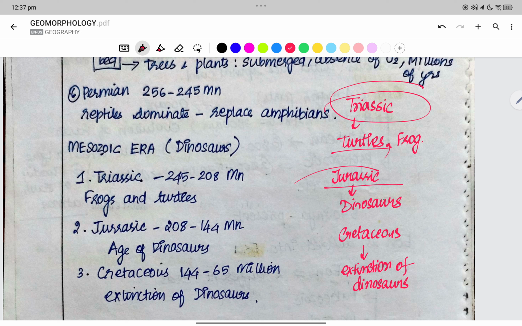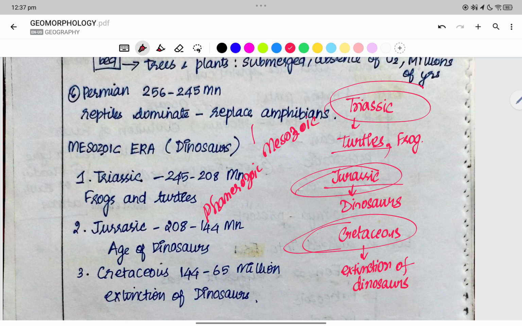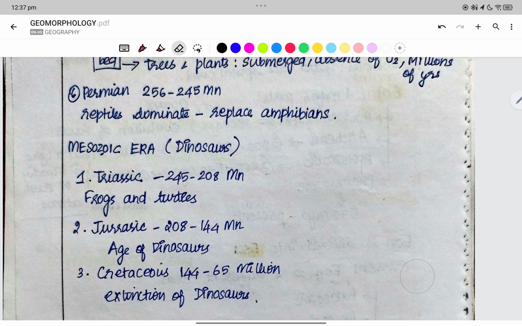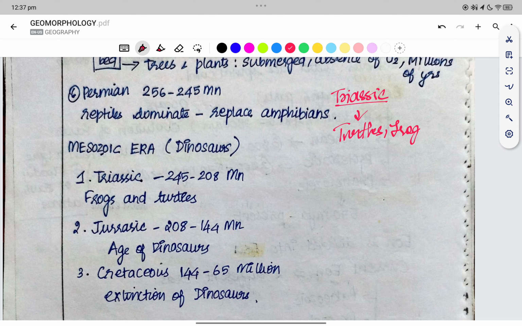So Triassic, Jurassic, Cretaceous periods are in the Mesozoic era. Mesozoic era belongs to the Phanerozoic eon. This is the current eon. Paleozoic is divided into Cambrian, Ordovician, Silurian, Devonian, then Carboniferous and Permian. Now here this is Triassic, Jurassic and Cretaceous. Cretaceous is the extinction of the dinosaurs. Triassic is when we have turtles and frogs.